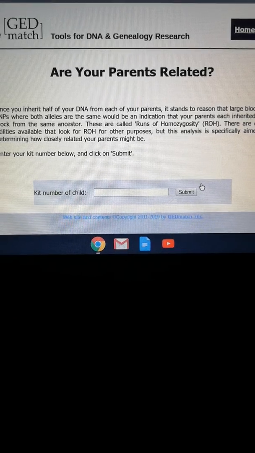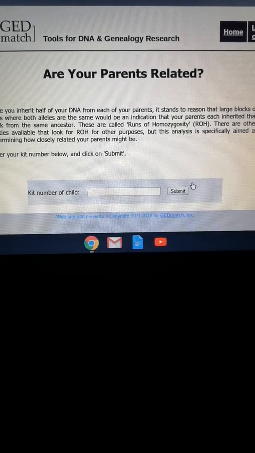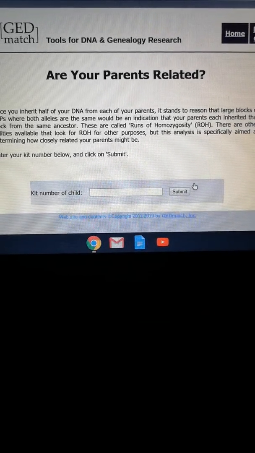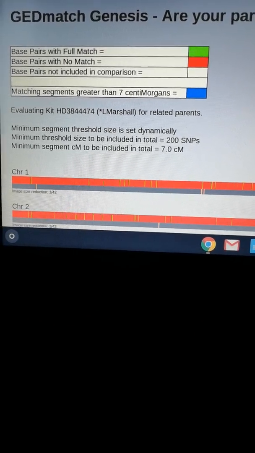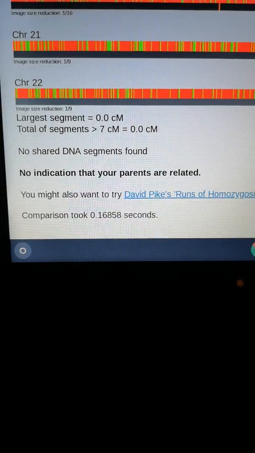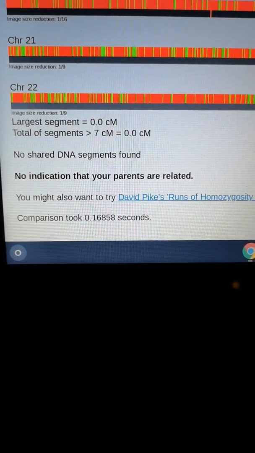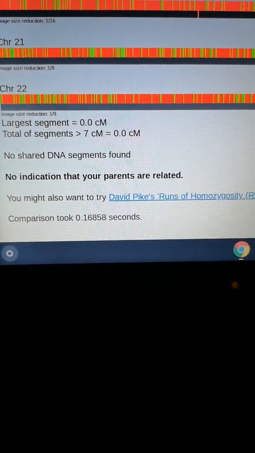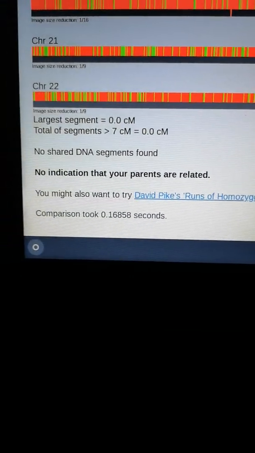So I have an area where I can find out if my parents are related. Okay, so it's going to measure all the centimorgans, and it says that there is no indication that your parents are related, so that's good.